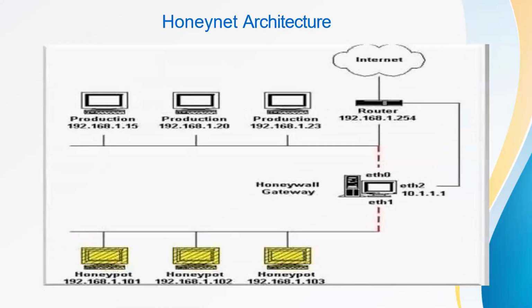In honeynets we can see there are three types: generation 1 honeynets, generation 2 honeynets, and distributed honeynets. Generation 1 honeynets are effective at catching automated attacks such as worms and auto-rooters. The second generation is simpler to deploy and harder to detect, and utilizes more advanced data control and data capture mechanisms. The third one is distributed honeynets, which are multiple honeynets deployed across a large network. They exponentially increase the information collected.